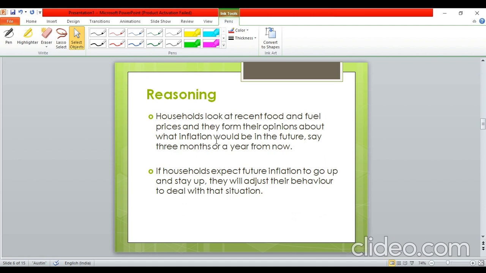Now let us look at, guys, the reasoning or the rationale behind RBI's decision of increasing the repo rate. अभी यहाँ पे एक important concept आता है of inflationary expectations. So इसको समझने के लिए अभी ये देखते हैं यहाँ पे जो households हैं. Now households look at recent food and fuel prices, and then they form their opinions about what the inflation would be in the future, right?